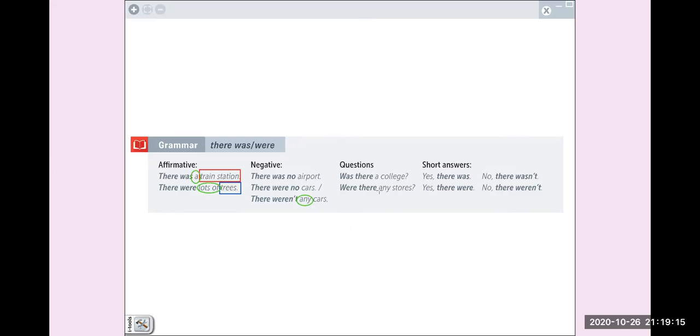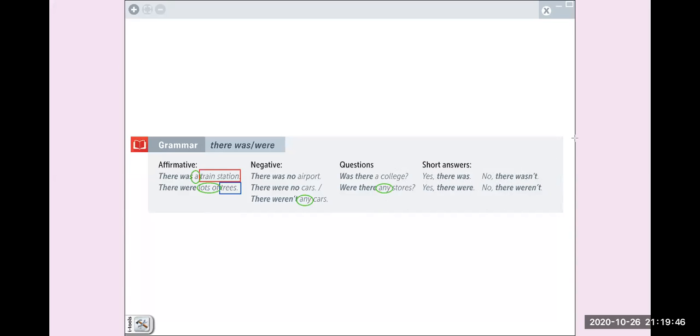And remember that also we use any in questions, but with plural nouns. Okay, utilizamos any for questions, but for plural nouns. And the short answer, yes, there was. No, there wasn't. Yes, there were. And no, there weren't.